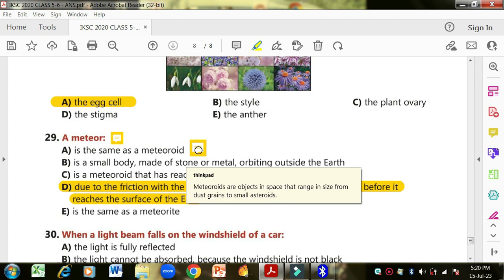Meteoroids are objects in space that range in size from dust grains to small asteroids. Okay, now what are meteoroids? Meteoroids are the objects that are in space. Meteor is also an object in space, but it comes down towards the surface of the Earth, and in between it burns. Before reaching the surface of the Earth, it burns out, because of the friction. So what is the difference? Meteoroids are the objects in space, and they have different shapes and sizes.